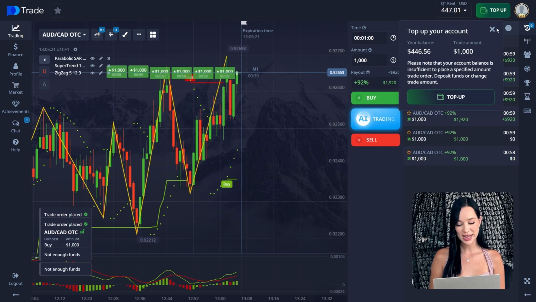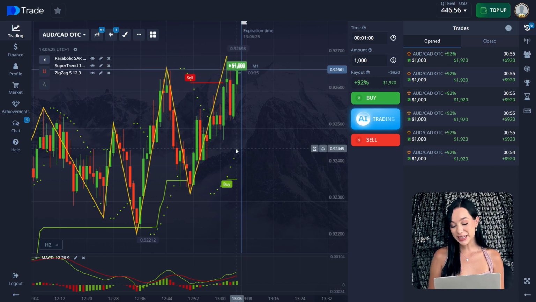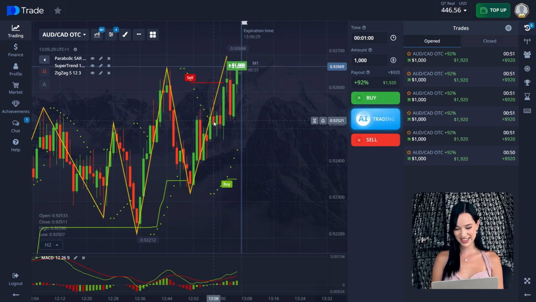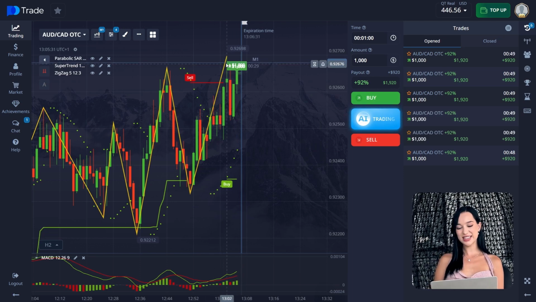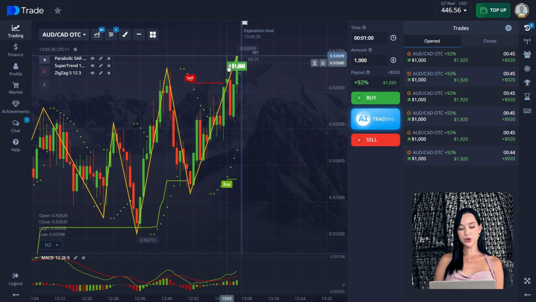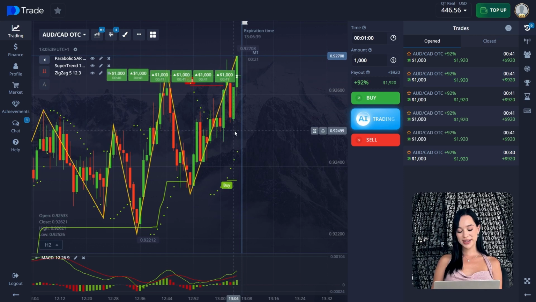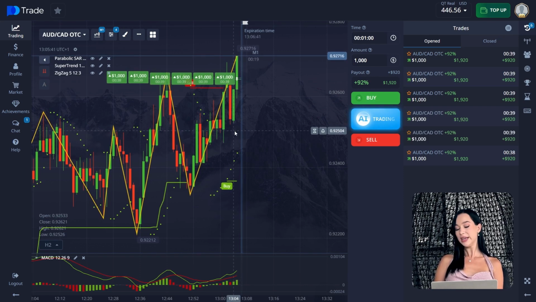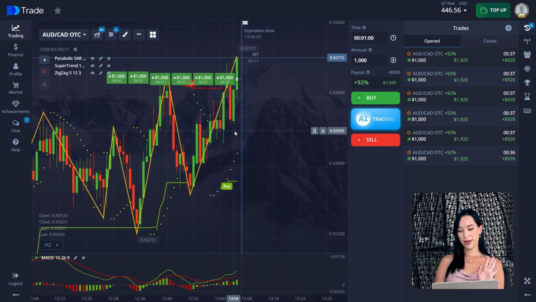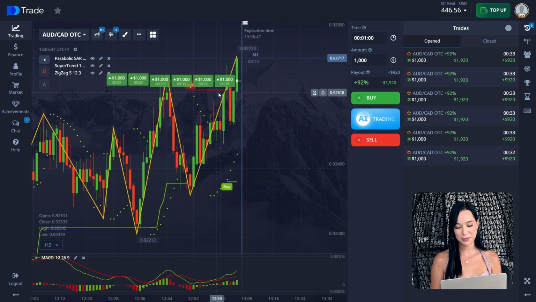I'm gonna open 6 buy trades for $1,000 each. I'm kind of nervous right now because it's not the easiest situation, but I'm pretty sure about this one because it was a downward trend before, then an upward trend. Volatility here is kind of strong actually. So as you can see now, everything is going pretty cool, but of course it can reverse at any minute.